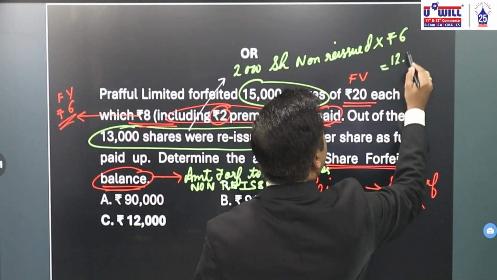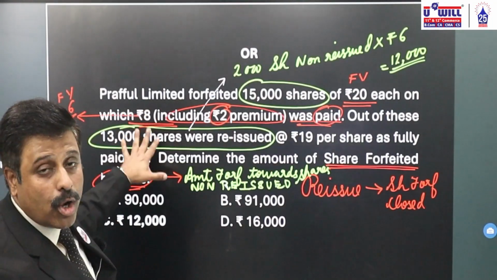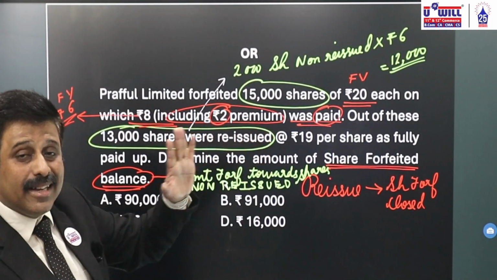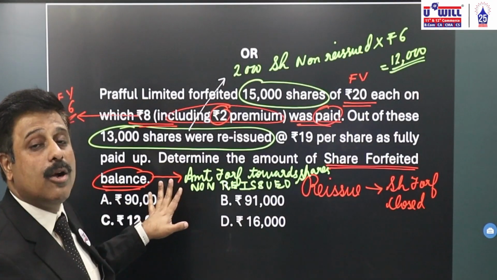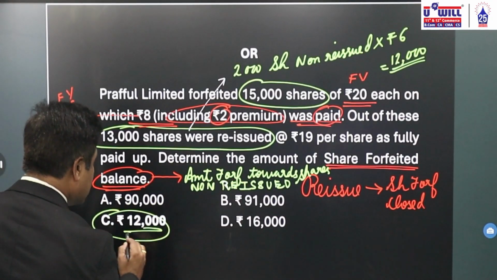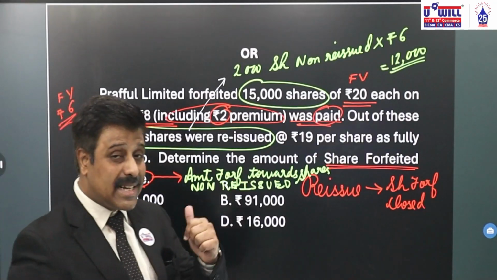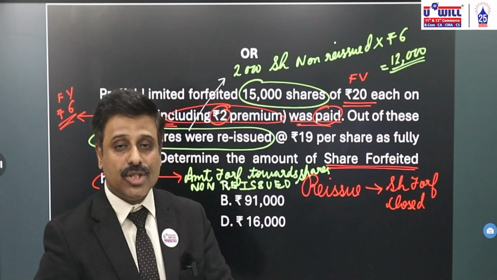What is the amount forfeited on non-reissued shares? 2,000 shares not reissued into 6 rupees amount paid? 12,000. That amount will remain in share forfeited account's ledger balance. Option C is your correct answer, 12,000. Question is again tricky. I told you today the session what we are doing have tricky and twisted questions.